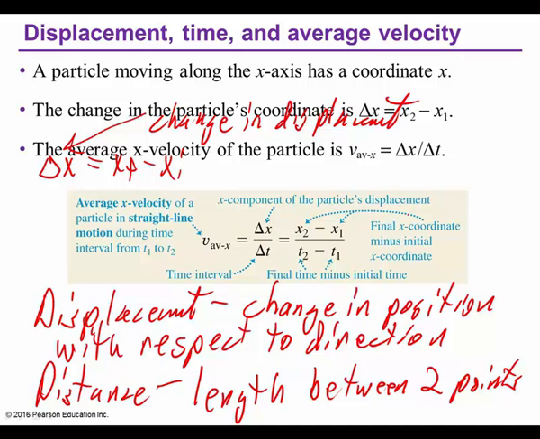And notice it says final x coordinate. That's on the x-axis, right? Final x coordinate. See, that makes it a whole different ball game. So we have an equation of what?